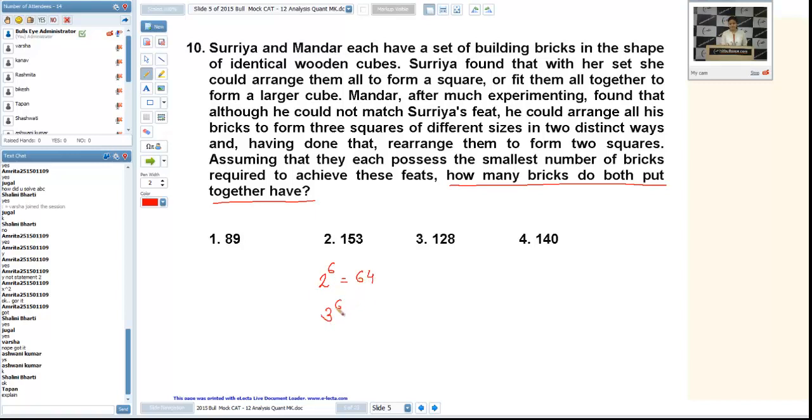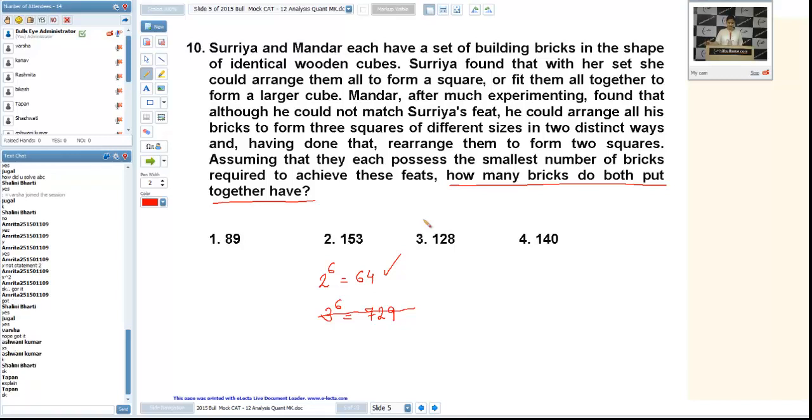It can be 3 raised to power 6 as well. What is 3 raised to power 6? 729. But see the question. It says how many bricks do both put together have? It cannot have 729 because all the options are less than 729. So the only option left is 2 raised to power 6, 64. It means Surya definitely will have 64 cubes with him. Is it okay, Tapan? Are you getting me?